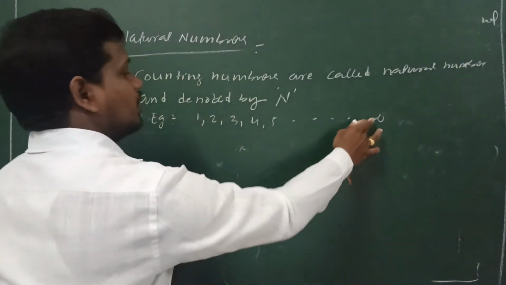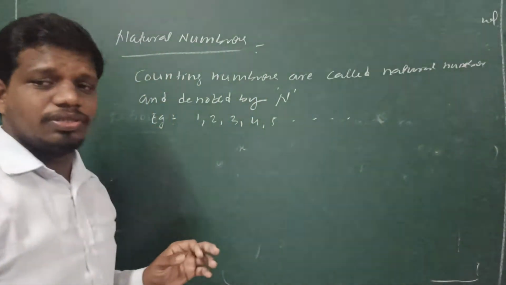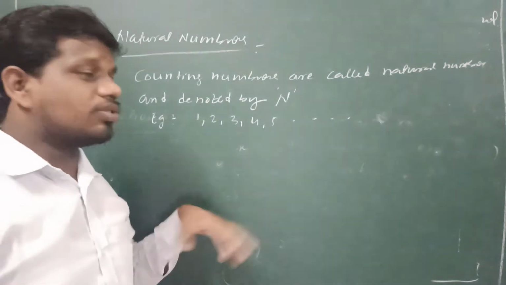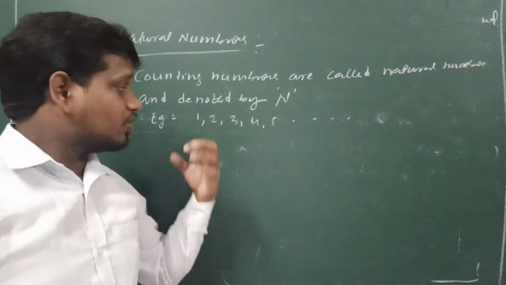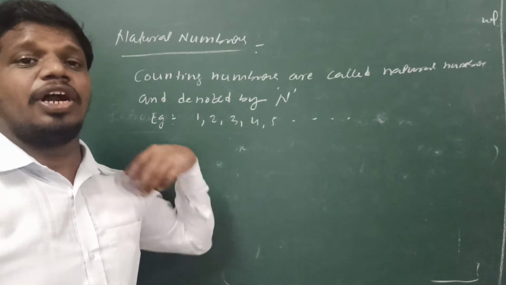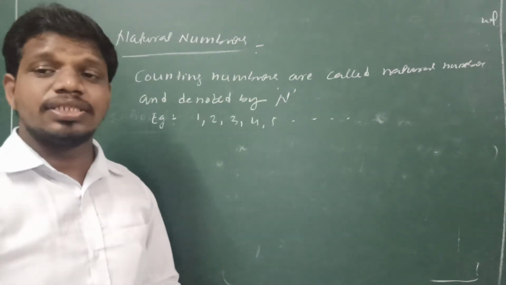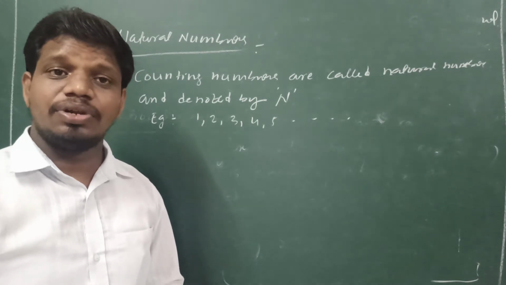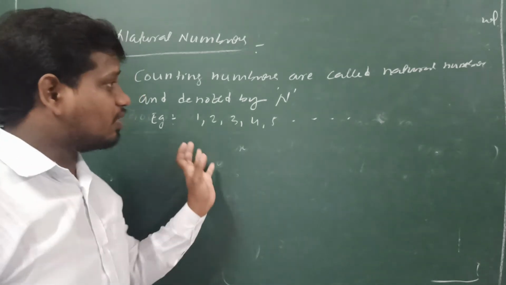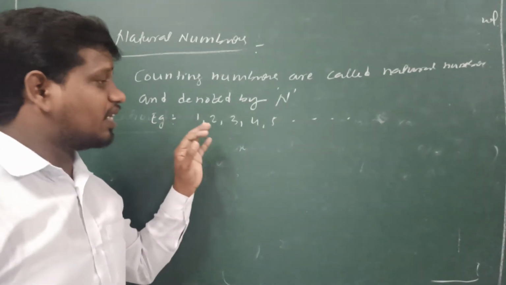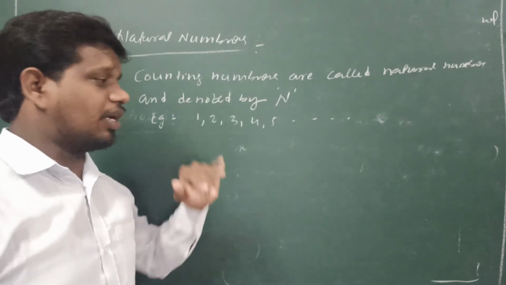So these are the natural numbers. Natural numbers start from 1. But the definition of natural numbers is that counting numbers are called natural numbers. That is the definition of natural numbers.